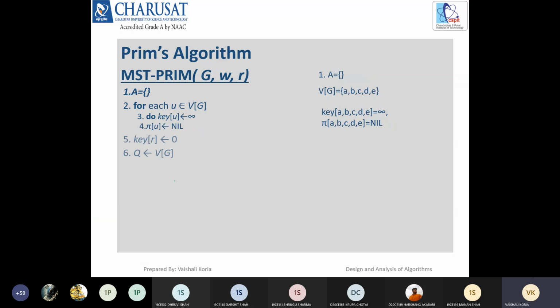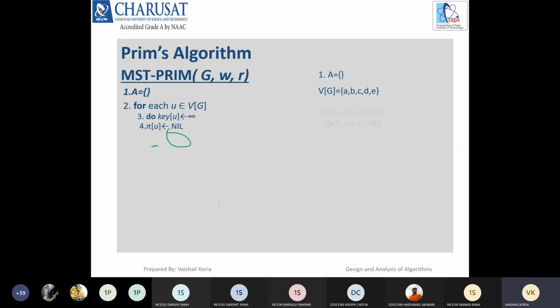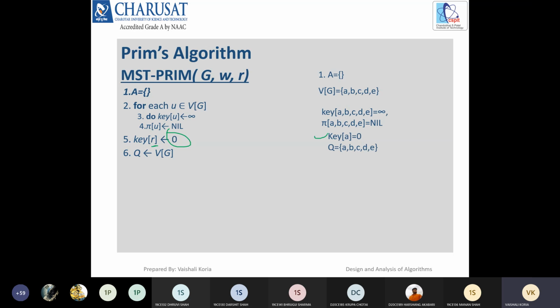Okay, then after, in the fifth step, we have to set the key of the start vertex 0. So start vertex here, suppose for this example start vertex is કઈ રાખીએ? A. Okay, so એનું key 0, આ બાકીના બધાની key infinite. Okay, so key of A is 0 and Q will have all the vertices of the graph. So now Q data structure is containing all the vertices of the graph.